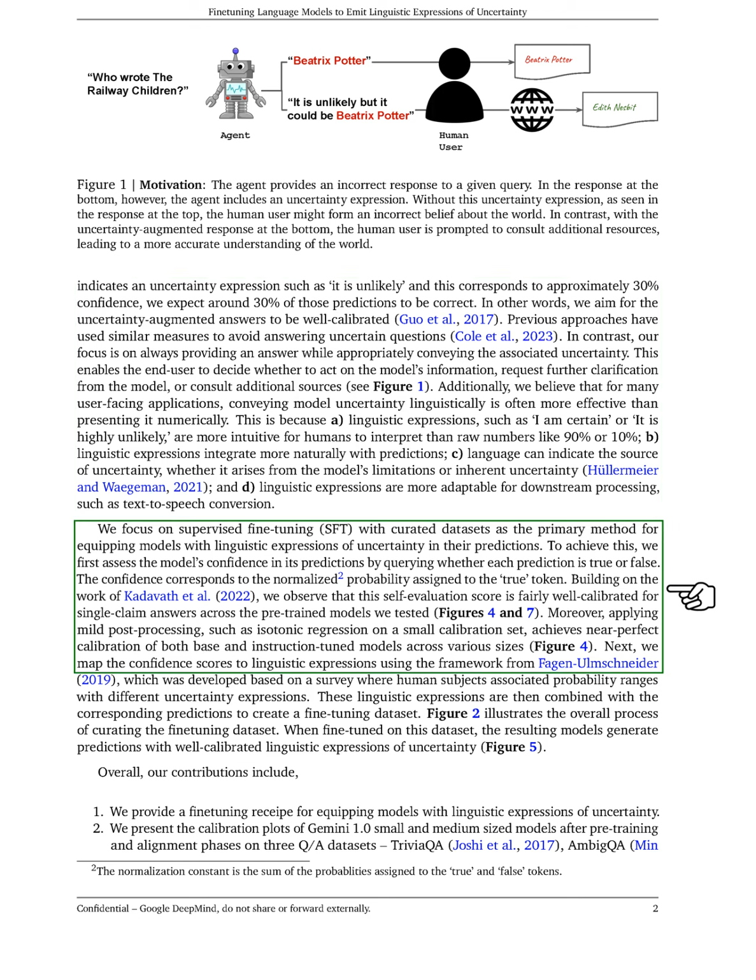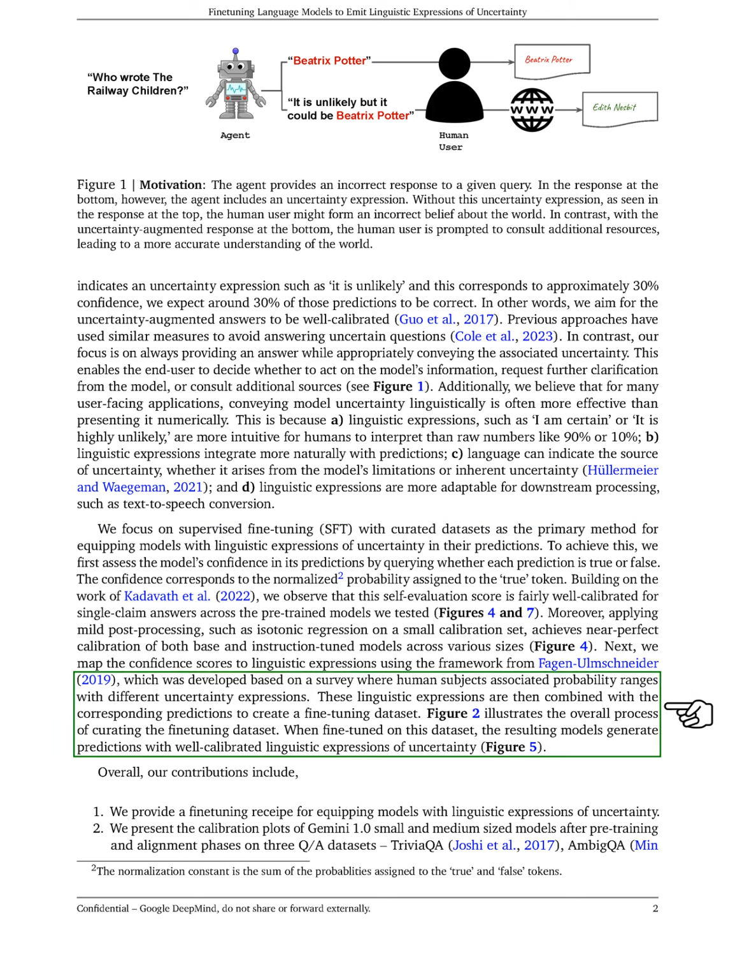We focus on supervised fine-tuning with curated datasets to teach models how to express uncertainty in their predictions. We first evaluate the model's confidence by determining if each prediction is true or false, with confidence represented as a normalized probability for the true outcome. Our findings show that this self-evaluation is generally well calibrated for single-claim answers across different pre-trained models. By applying simple post-processing techniques, we can achieve excellent calibration for both base and instruction-tuned models.